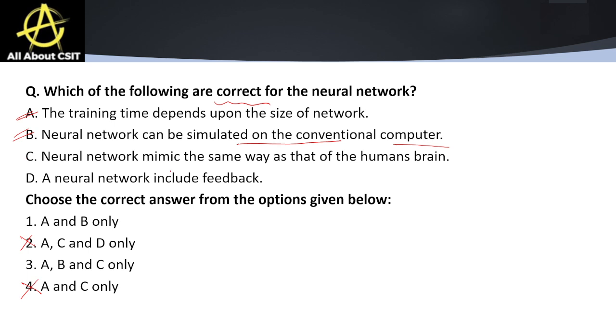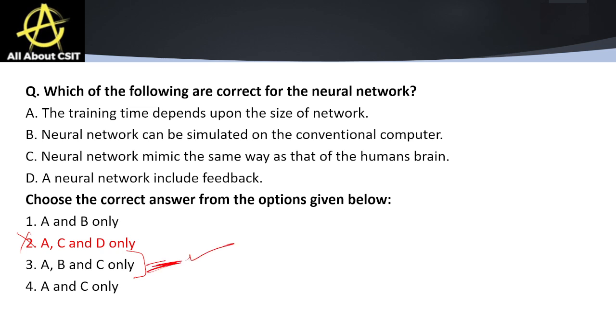Next is neural networks mimic the same way as that of the human brain. True, they mimic in concept but not exactly the same. Next is a neural network includes feedback. Yes. Clear? So the correct answer will be ABC.